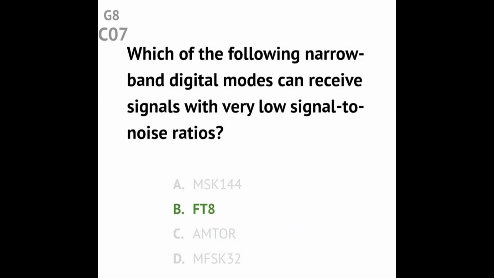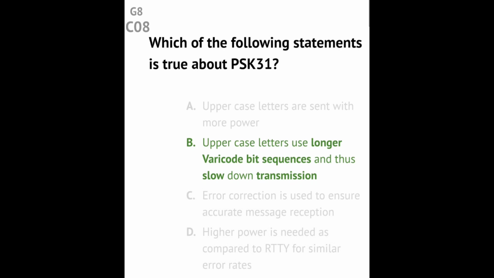Question G8C06 What action results from a failure to exchange information due to excessive transmission attempts when using an ARQ mode? Answer: the connection is dropped. Question G8C07 Which of the following narrowband digital modes can receive signals with very low signal-to-noise ratios? Answer: FT8. Question G8C08 Which of the following statements is true about PSK31? Answer: uppercase letters use longer varicode bit sequences and thus slow down transmission.